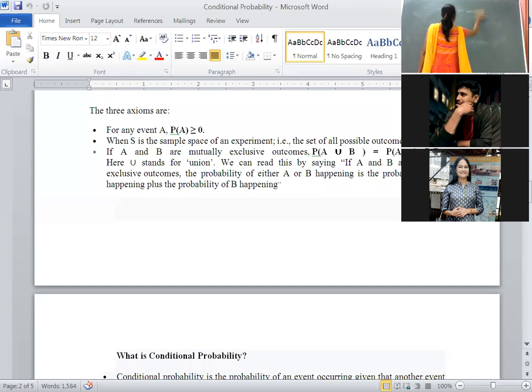Next one. We studied this as A complement, correct? A bar or A complement, this is one and the same. A dash, A complement, whatever it is. What does it mean? A does not happen.